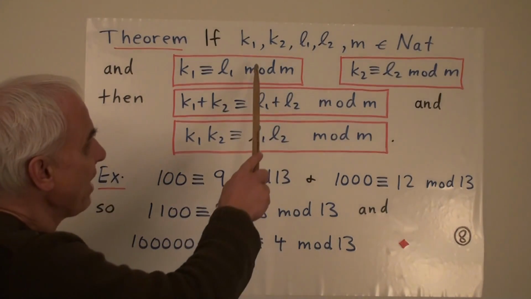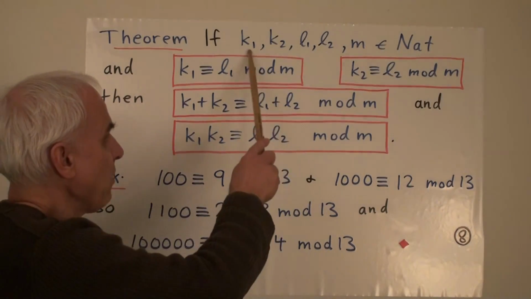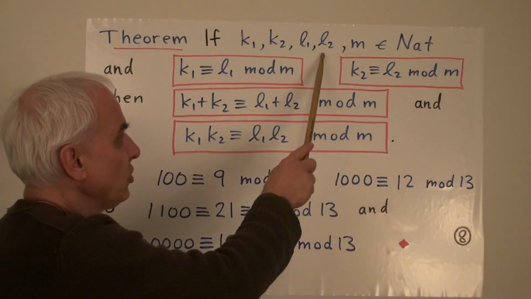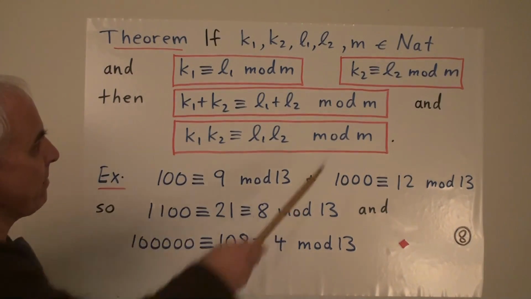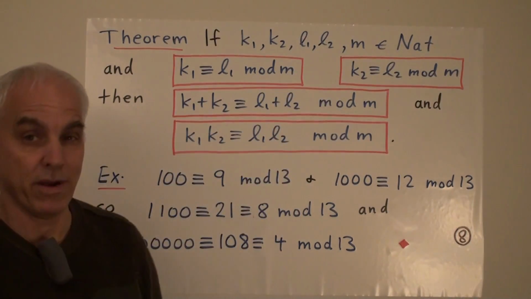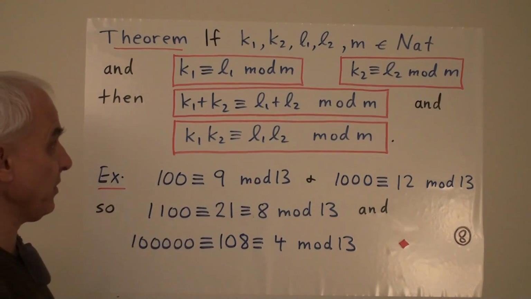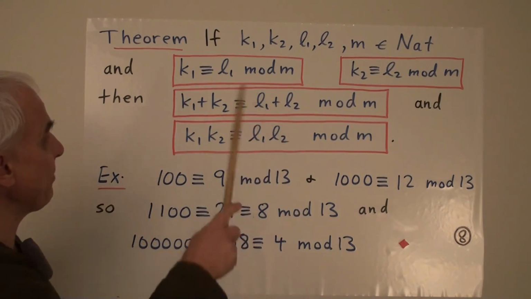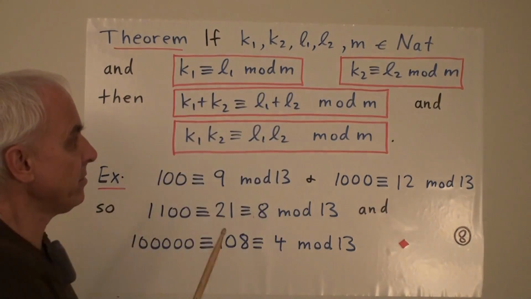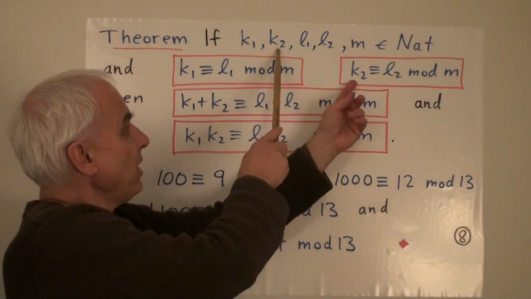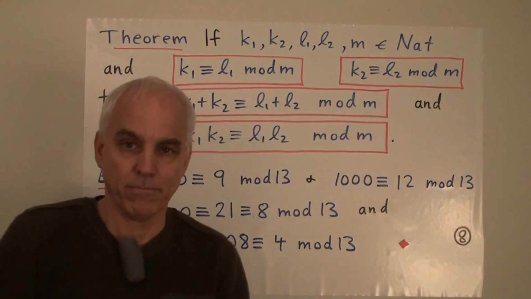So the setup is that we have a bunch of natural numbers, say k1 and k2, and l1 and l2, and m, which will be our modulus. m is going to be bigger than or equal to 1. Maybe I didn't say that. Let's assume m is bigger than or equal to 1. Okay, let's suppose that k1 is congruent to l1 mod m, and that k2 is congruent to l2 mod m.